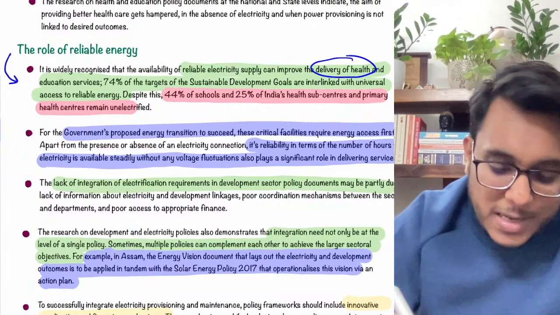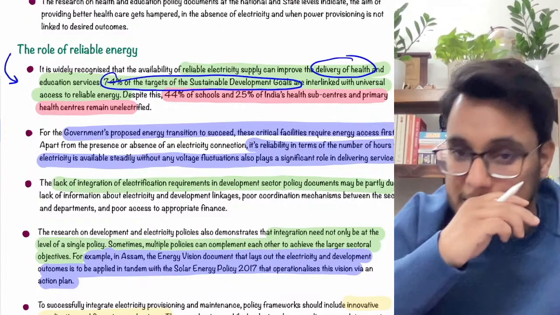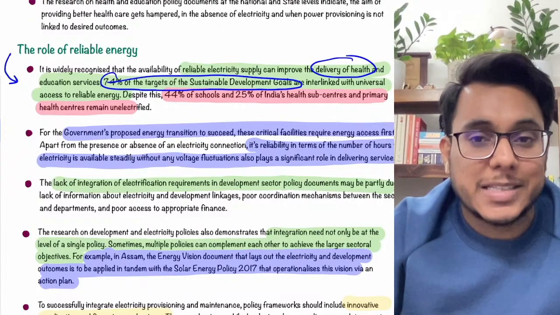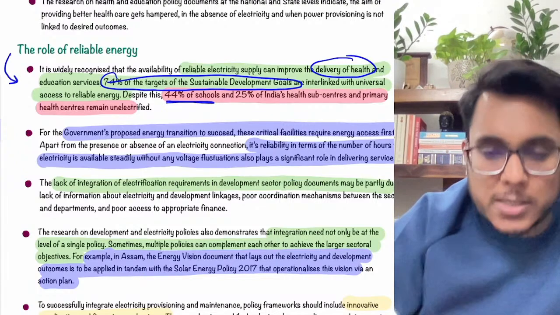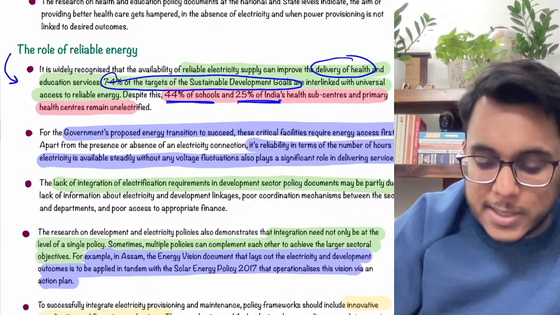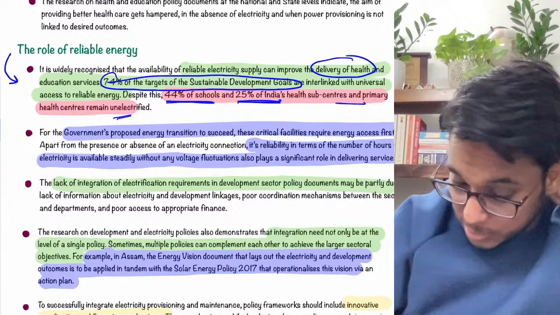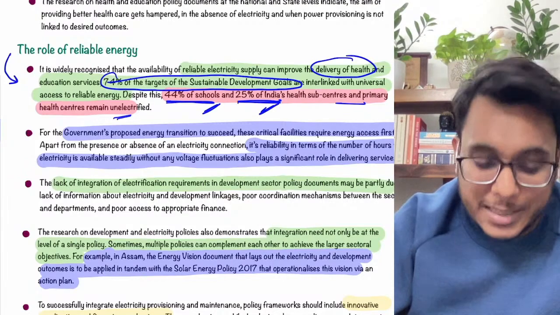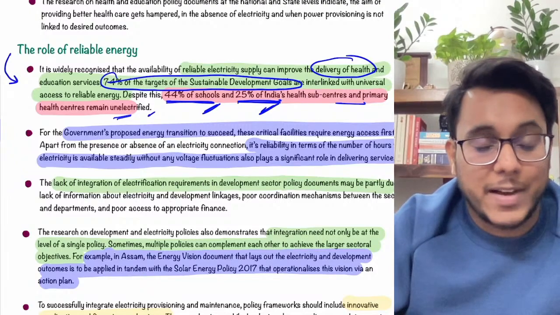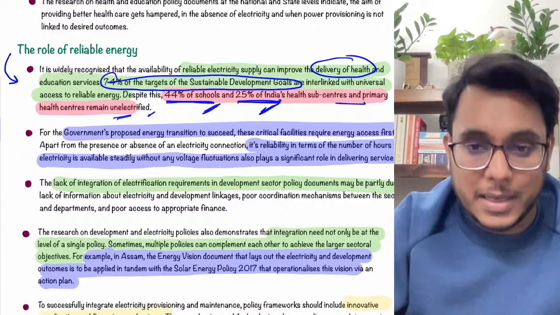The article provides that 74% of the targets of the sustainable development goals, the SDG targets, depend on reliable energy sources. Today, however, in India, just 44% of the schools and 25% of the health sub-centers are unelectrified. They have not been connected to the electricity grid.